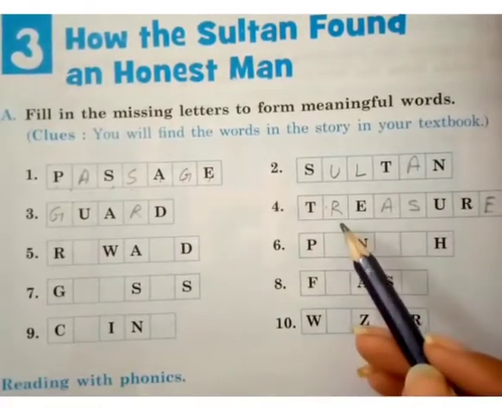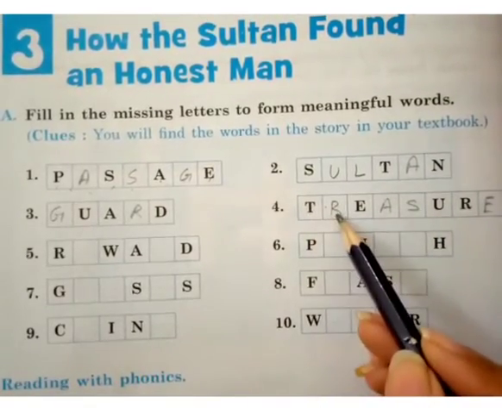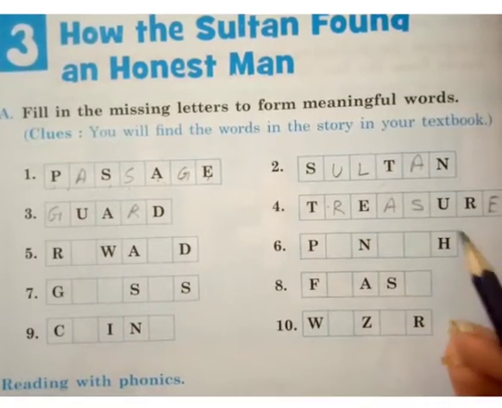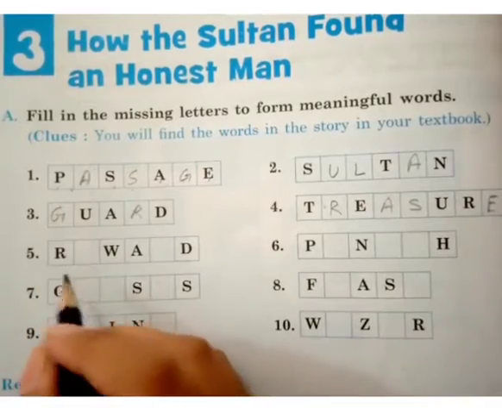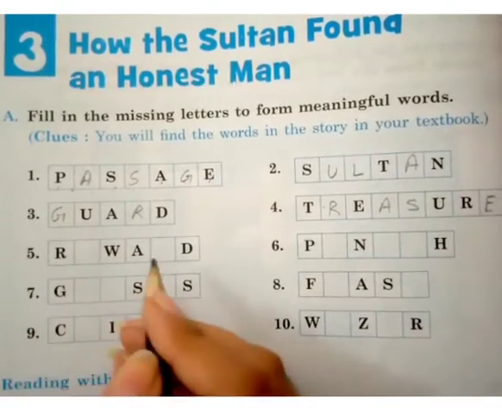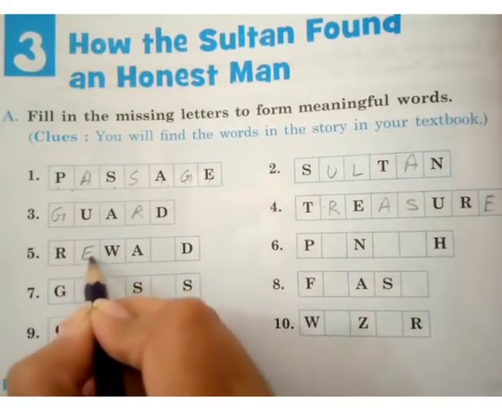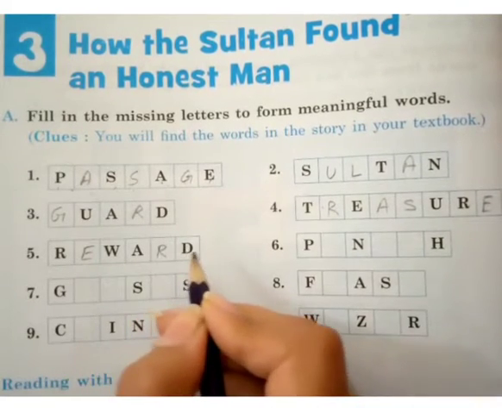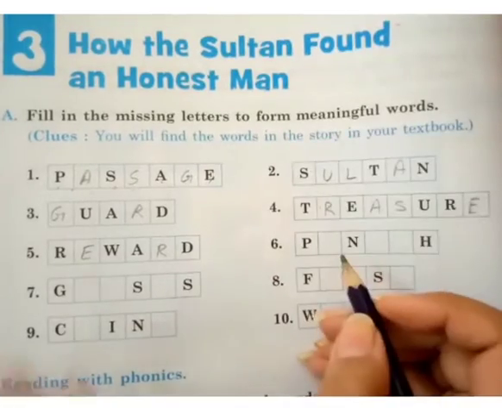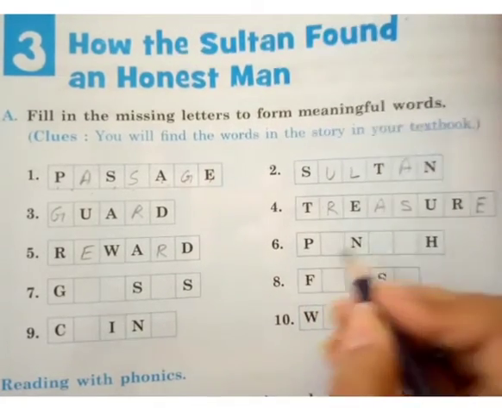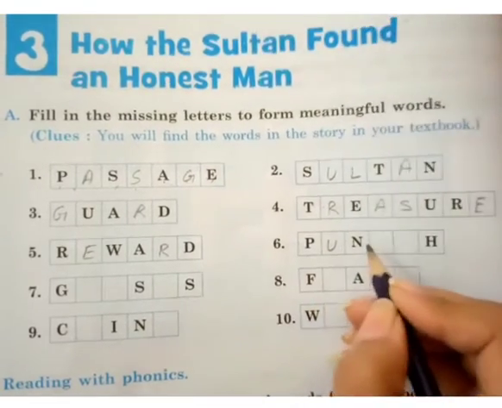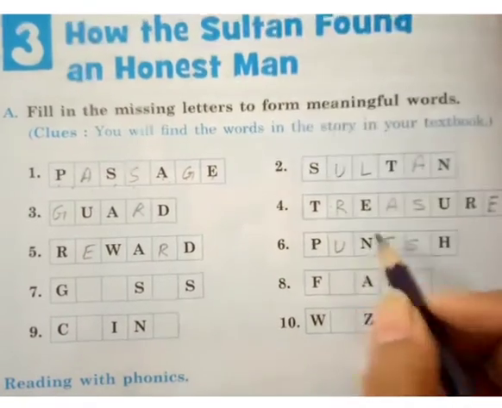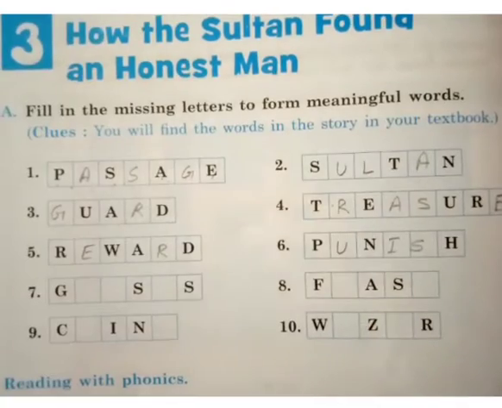Treasure. The word is treasure. T-R-E-A-S-U-R-E. Treasure. Coming toward the fifth one, the word is reward. R-E-W-A-R-D. Reward. The next word is punish. P-U-N-I-S-H. Punish. Okay students, now do it by yourself.